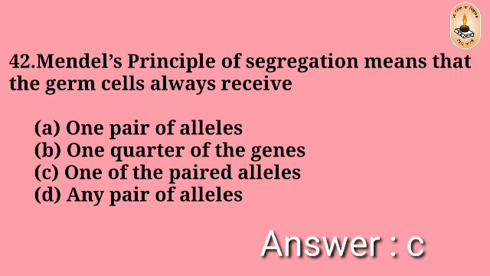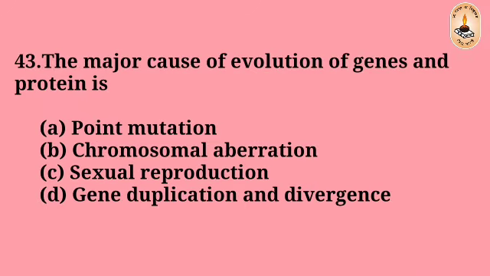The right answer is C. Question number 43. The major cause of evolution of gene and protein is point mutation, chromosomal aberration, sexual reproduction, gene duplication and divergence. The right answer is